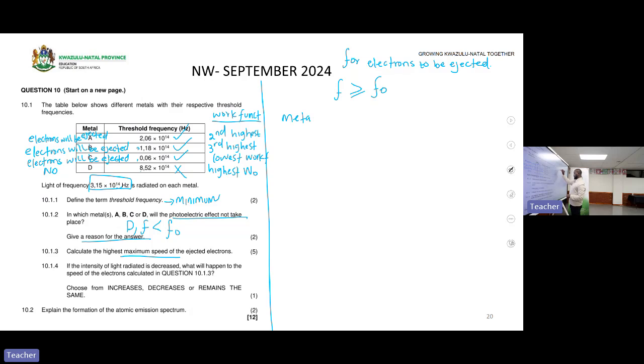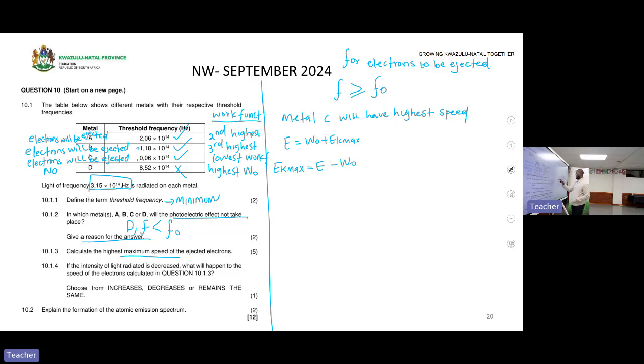Okay, metal C will have the highest maximum speed. Why? Because it has the lowest threshold frequency, which means the lowest work function. Remember, E is equal to work function plus EK max. So which means EK max is equal to E minus work function.